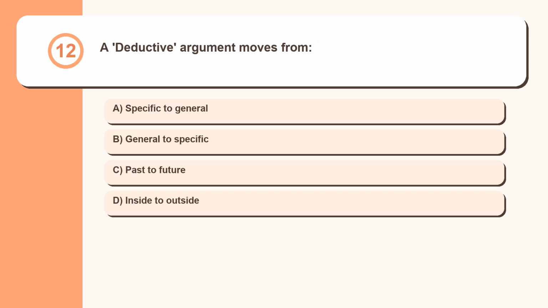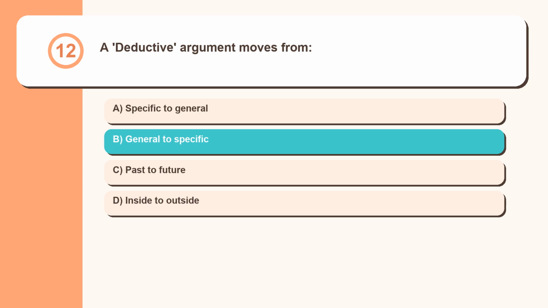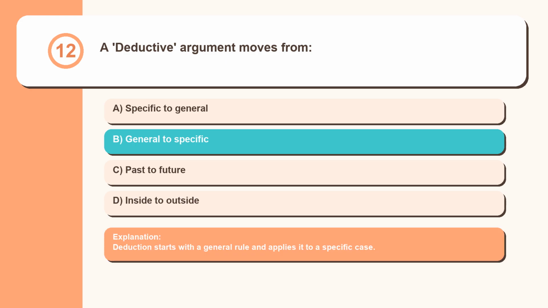Question 12. A deductive argument moves from specific to general, general to specific, past to future, inside to outside. Deduction starts with a general rule and applies it to a specific case.